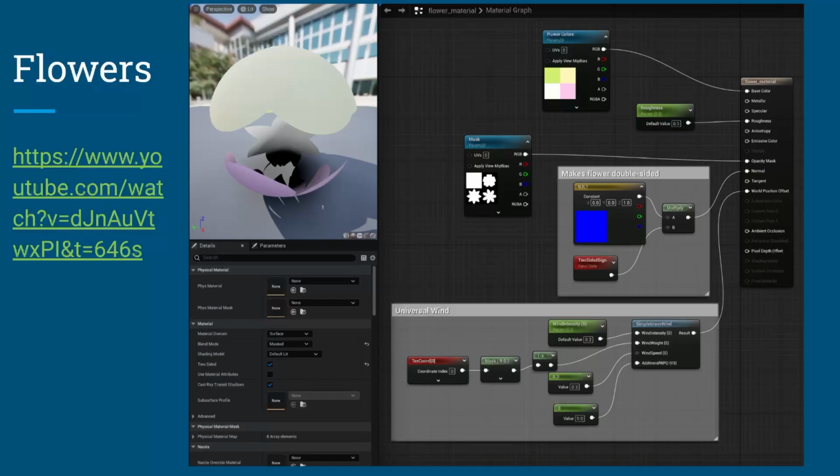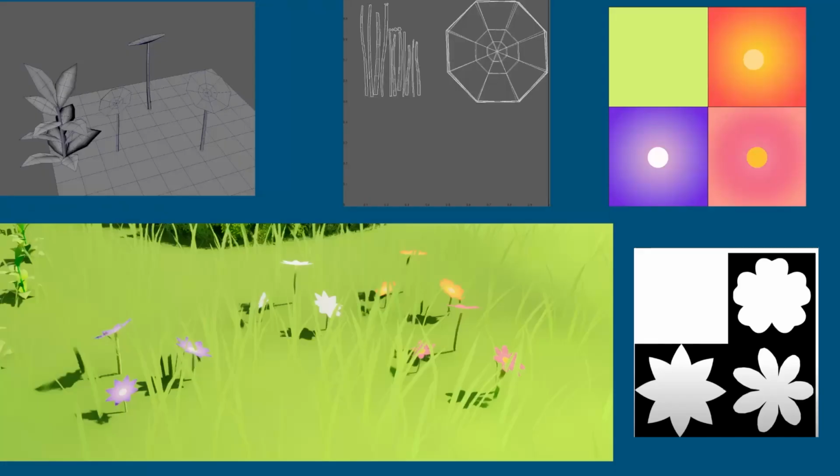Next are my flowers, which use a simpler technique, but still using masks, basically just taking a colored mask and a black mask and white mask and laying them over each other. Additionally, it also has a wind effect on it. So here's the process. By moving the UVs when I export the model that I created in Maya, I can change what color and where on the trim sheet the flower color will be placed.